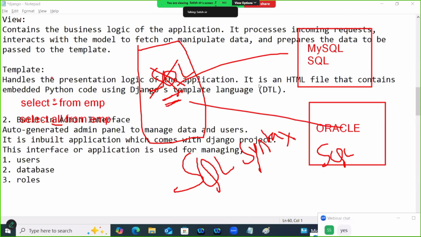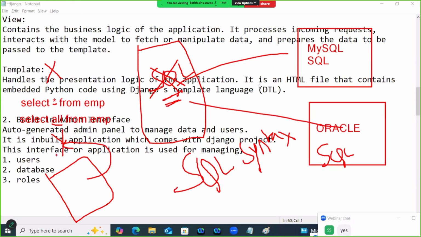For example, this is understood by X database and this is understood by Y database. Suppose I build an application using Y database, then I should write the SQL commands understood by Y database. If I use select all from EMP, this will work only with Y database.